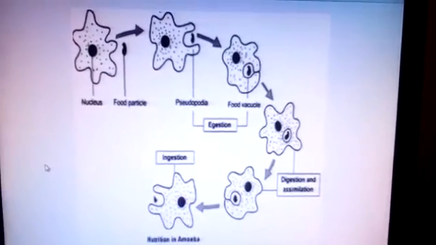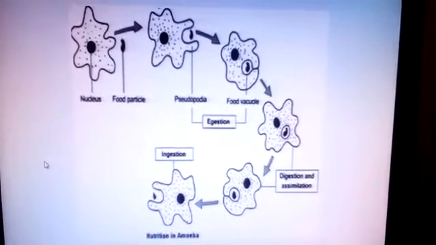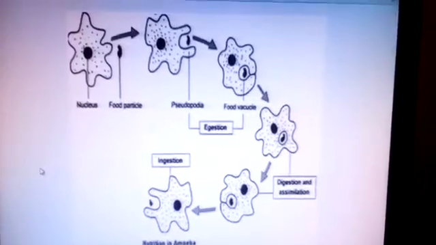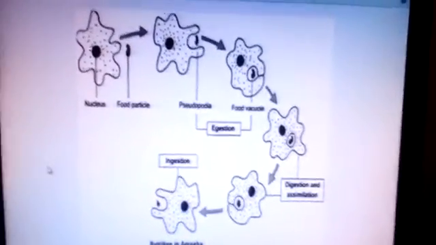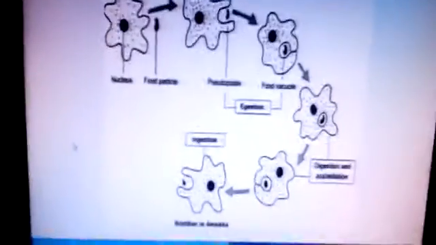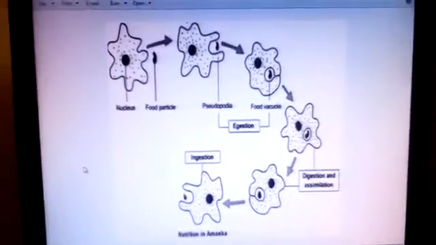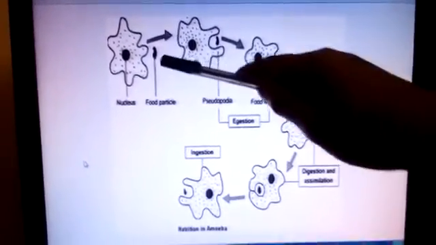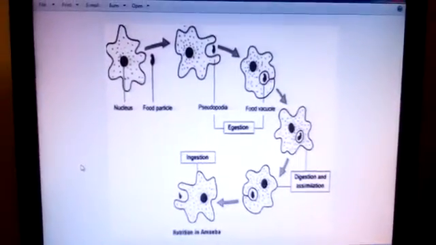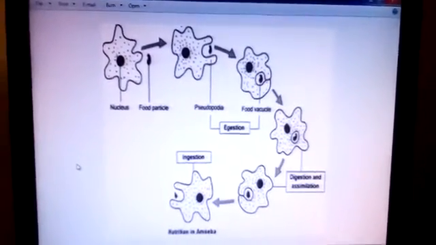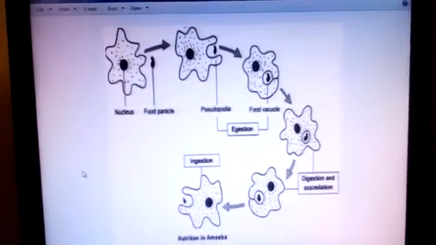Now children, so far you have learnt about animals which possess the digestive system. But there are many small organisms which do not have a mouth and a digestive system. Now you are going to learn about a small microorganism called amoeba. So this is the structure of amoeba. This is amoeba. We'll learn how feeding and digestion in amoeba takes place.